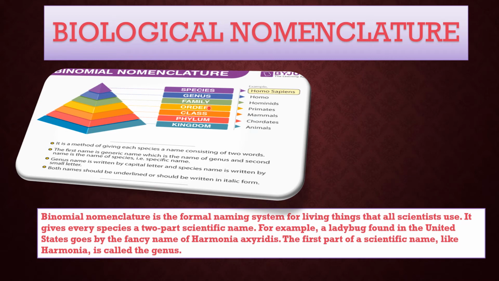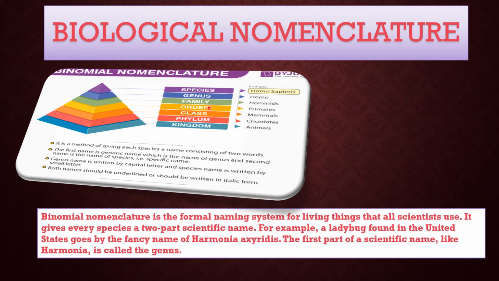Now, Linnaeus also introduced the binomial system of naming organisms. This system is called the binomial nomenclature. According to this system, every organism is assigned two names, a generic name and a specific name, because binomial means two. The first name is the genus name and begins with a capital letter. The second name is a species name and begins with a small letter.